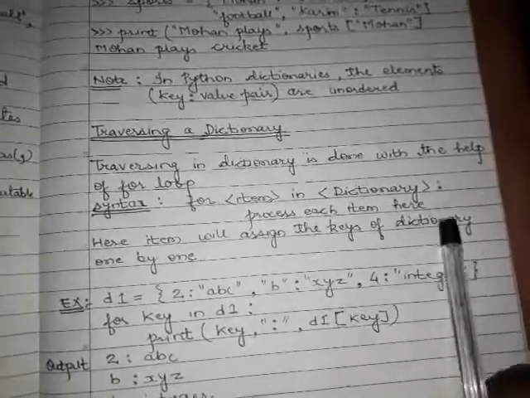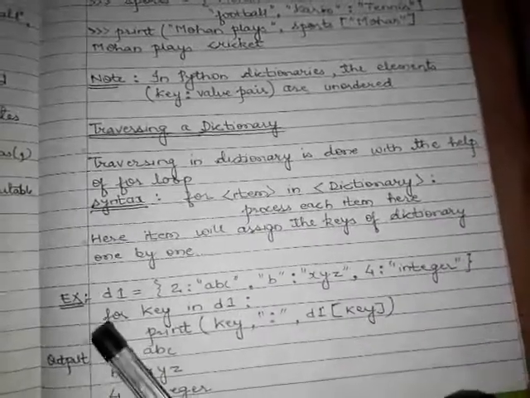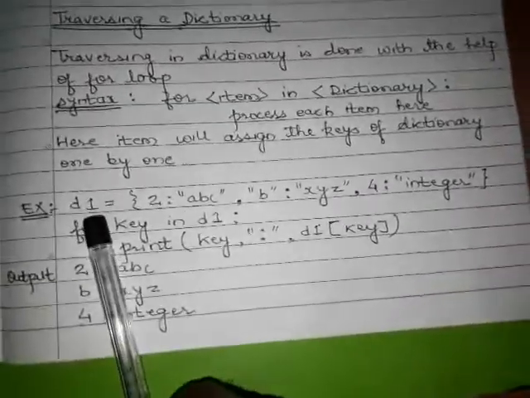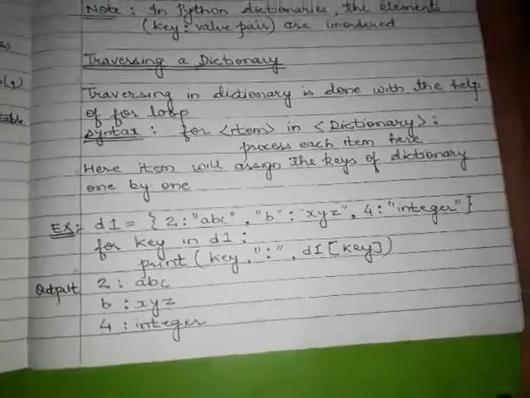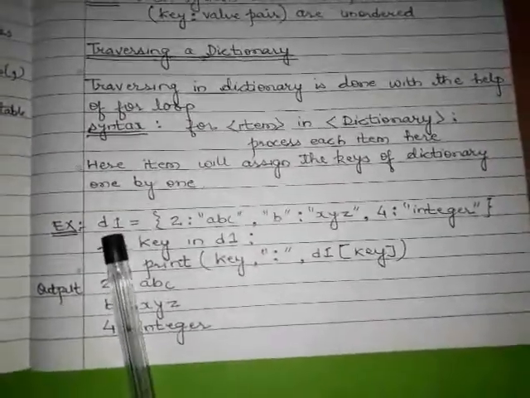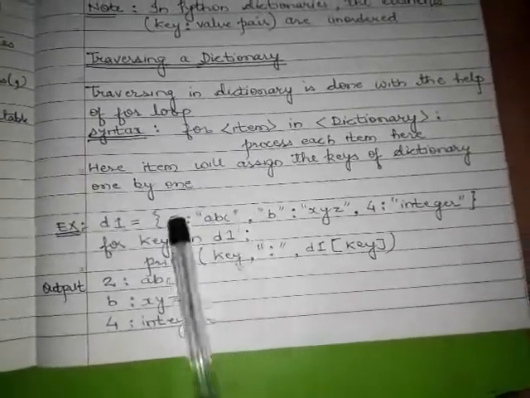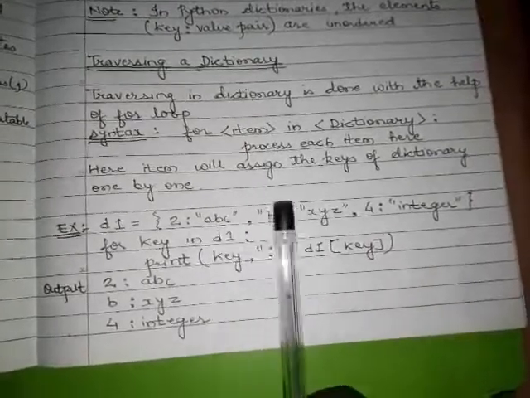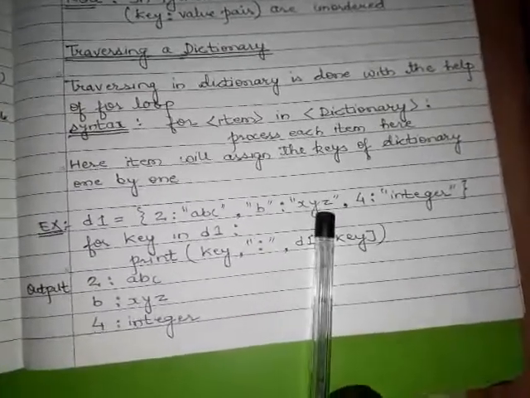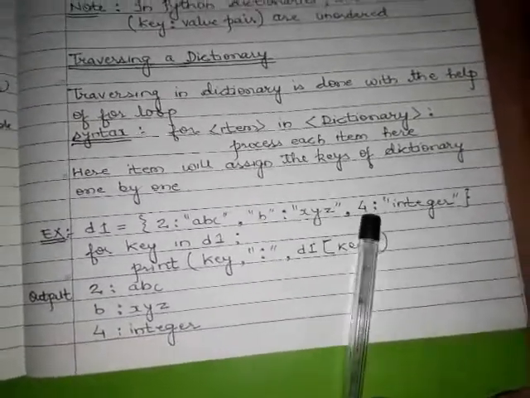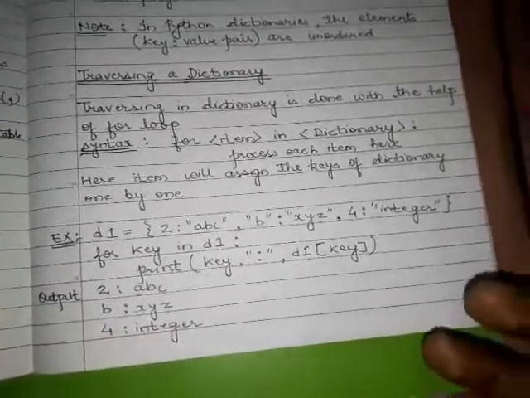Here item will be assigned the key of the dictionary. Whatever variable you use, it will be assigned each and every key of the dictionary one by one. Let us see. First of all, you have to make this program in script mode. Suppose we use a dictionary D1, first key, first value. This is the first key value pair. The key is an integer, the value is a string. Now comma, the second key is a string and its value is also a string. The third key is again an integer and its value is again a string.